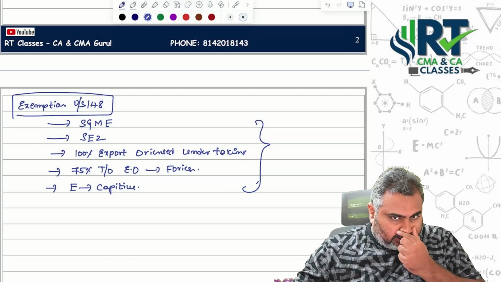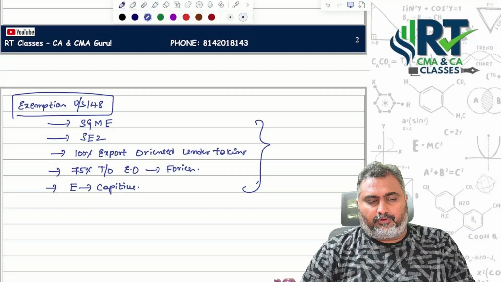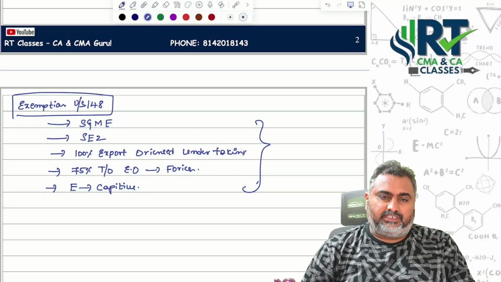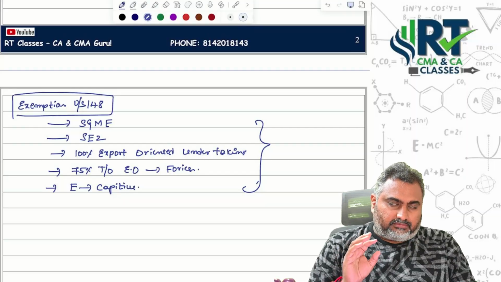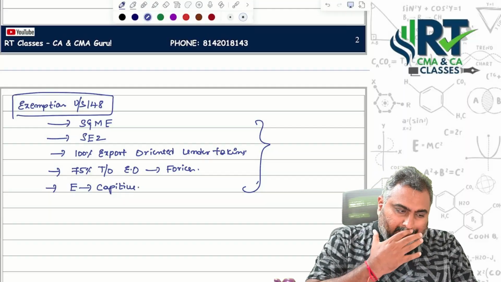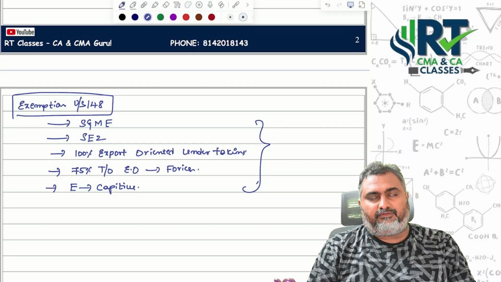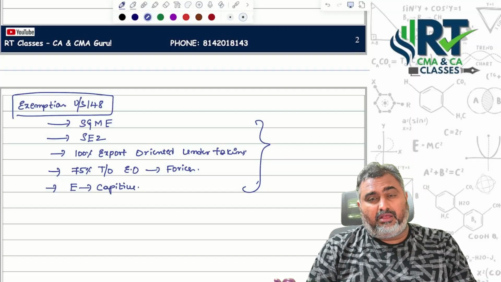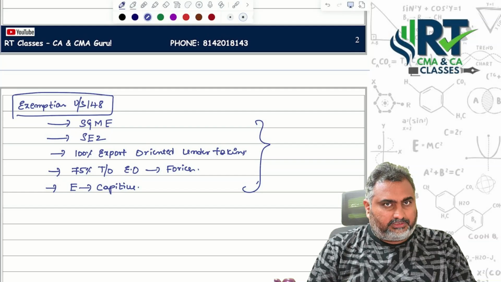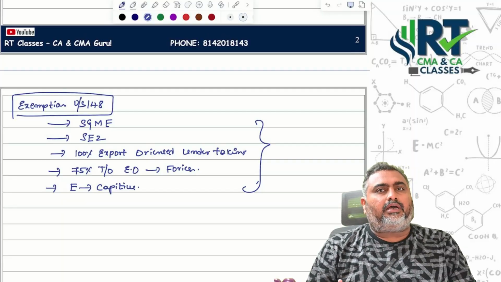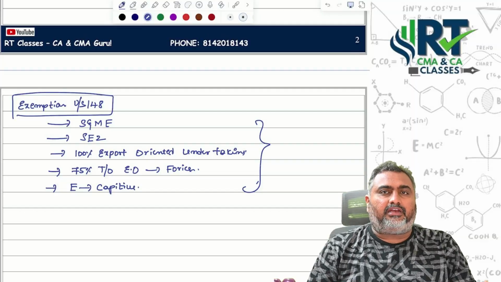Got it, sir? So once again, a summary. When it comes to cost audit under section 148, who will appoint the cost auditor? The Board of Directors. Who is eligible to act as a cost auditor? A cost auditor in practice. A CMA who is in practice is eligible. Manufacturing, mining, production, processing, extraction and assembling, everything should be covered. And remember, cost audit is not a substitute for a financial audit. It is an additional audit, because the statutory audit is a regular audit, whereas the cost audit we do on a periodical, yearly basis.